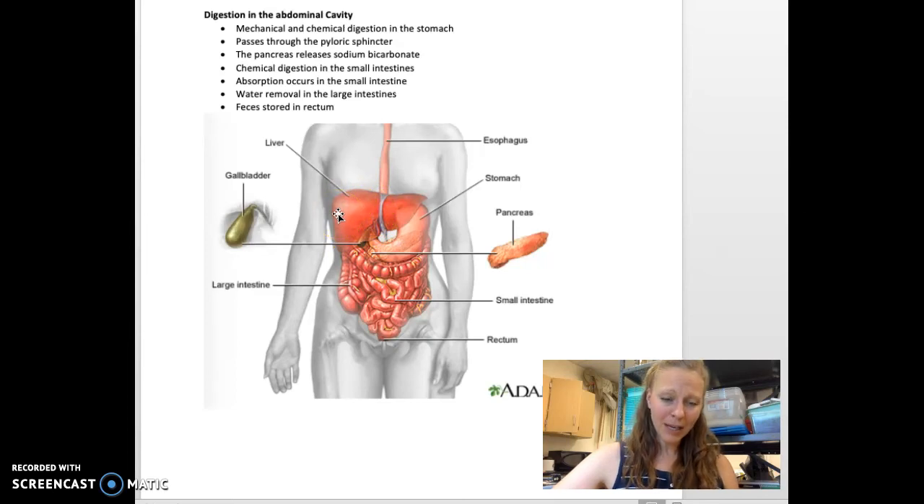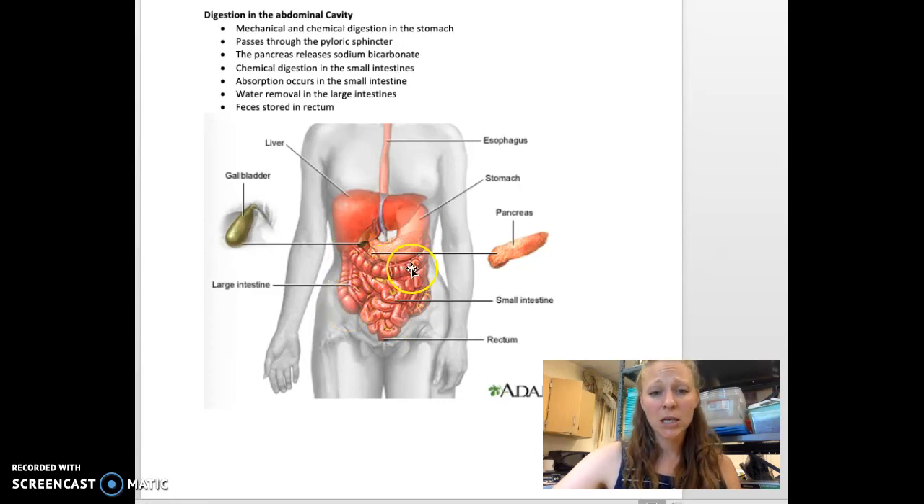Now, we also have a gallbladder. This is going to release bile. Bile is going to be released at the very top of the small intestines, and that's going to help us to break down fats like oils and butter. So once the food travels through the small intestines and it's chemically broken down and absorbed, it's going to travel to the large intestines.